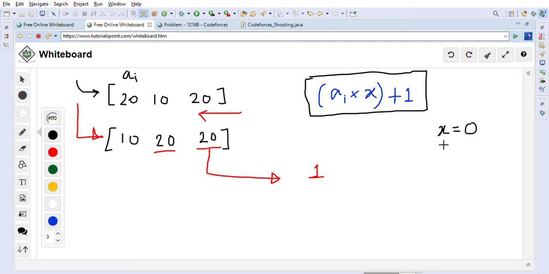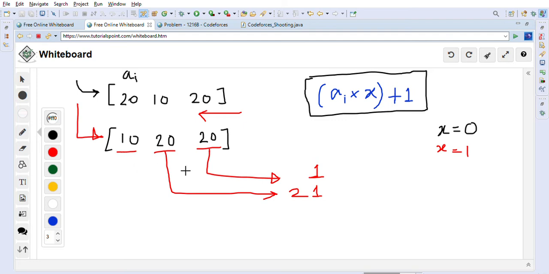Now after that we will take this one. Now X will become 1, right? X will become 1 because we already knocked down one can. Now we will take this 20. So 20 into 1 is 20, plus 1 is 21. So 21 is the total shots that are required to knock down this can, right? This is 21.